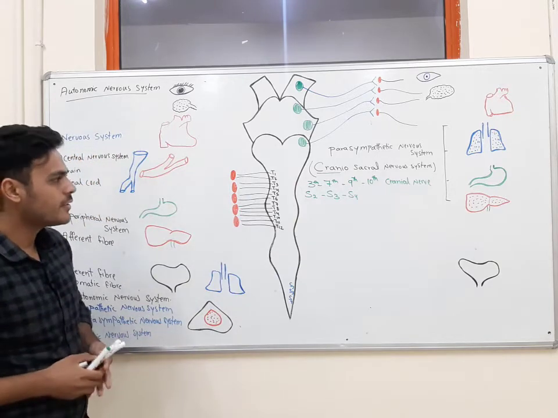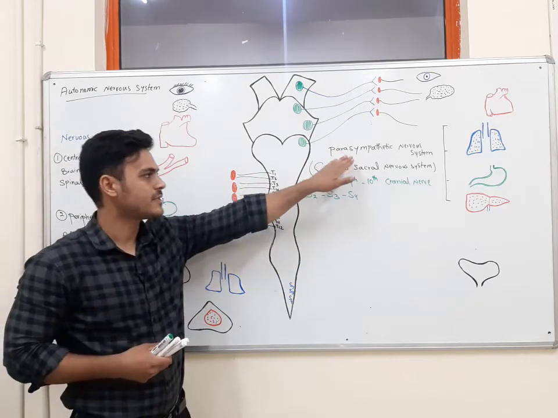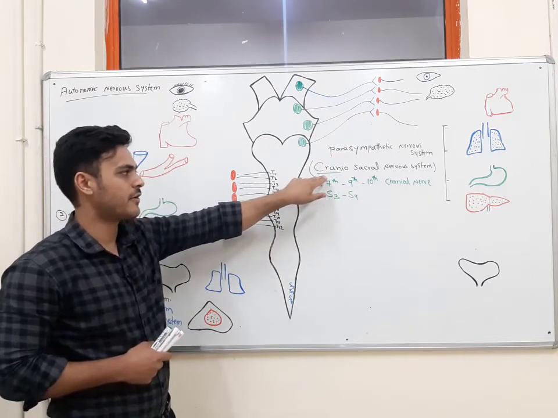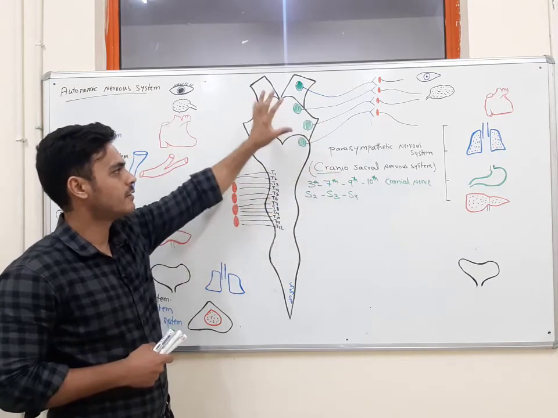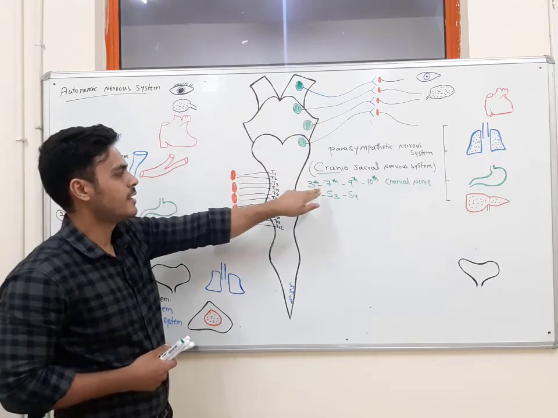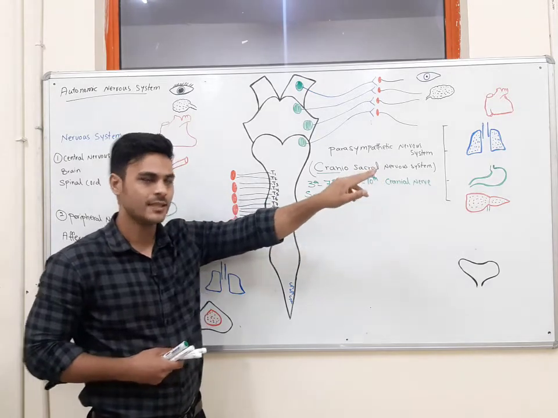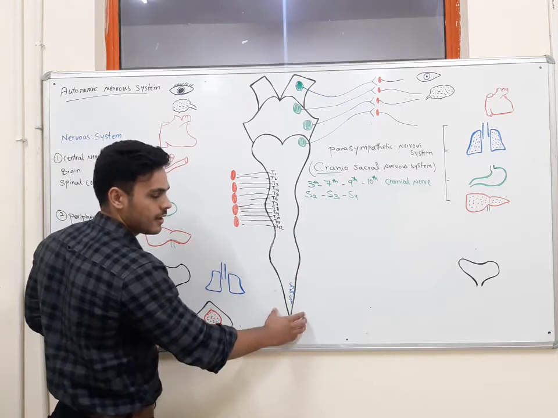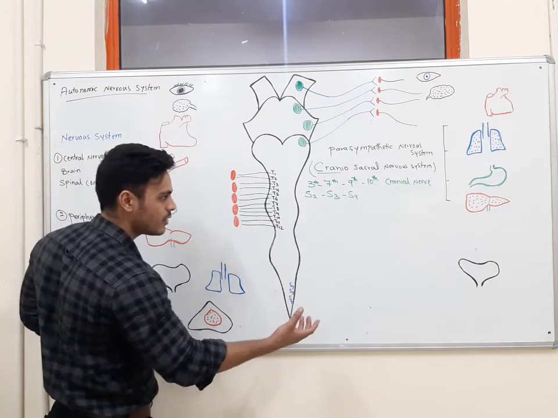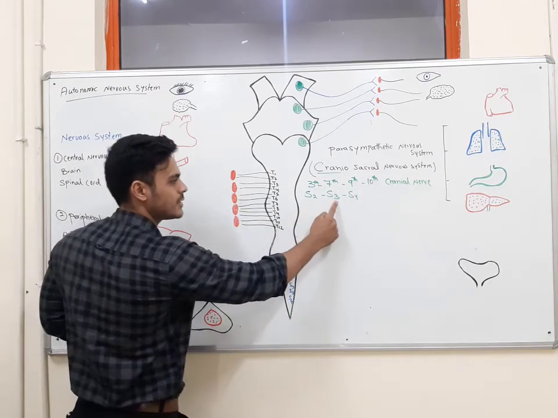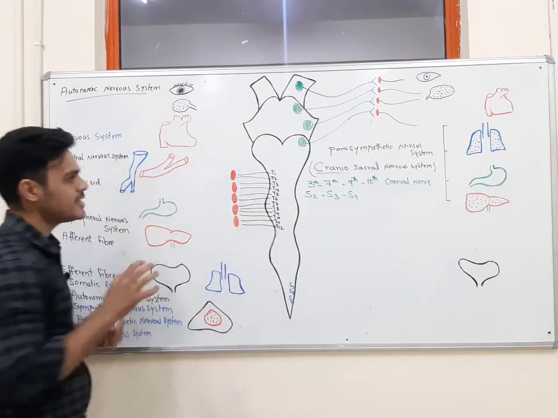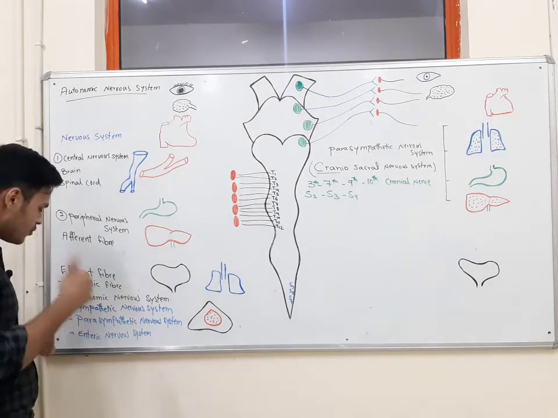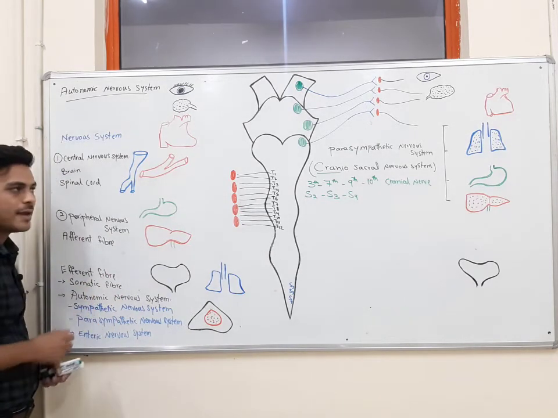So some of the fibers of the parasympathetic nervous system originate from the cranial part, especially from the nucleus of the 3rd, 7th, 9th, and 10th cranial nerve, and some originate from the sacral segments of the spinal cord, the 2nd, 3rd, and 4th segments. This was about the origin of the parasympathetic nervous system. Now we should know about the origin of the sympathetic fibers.